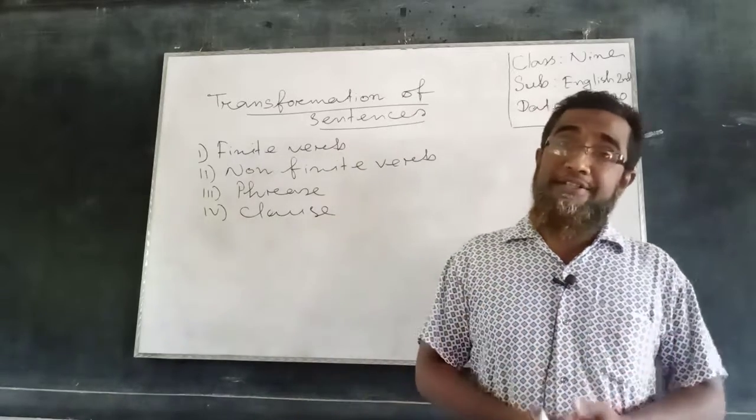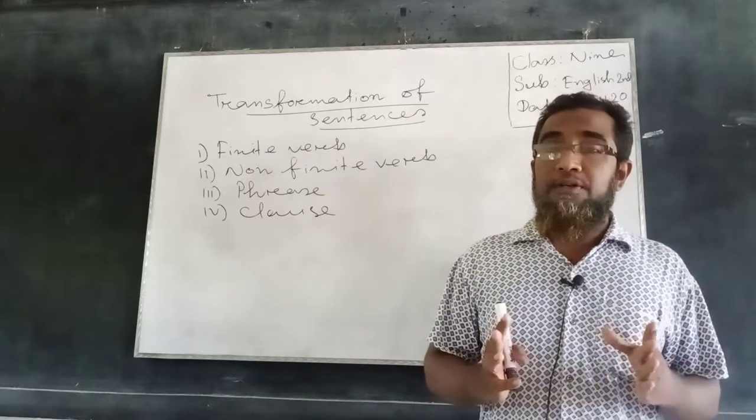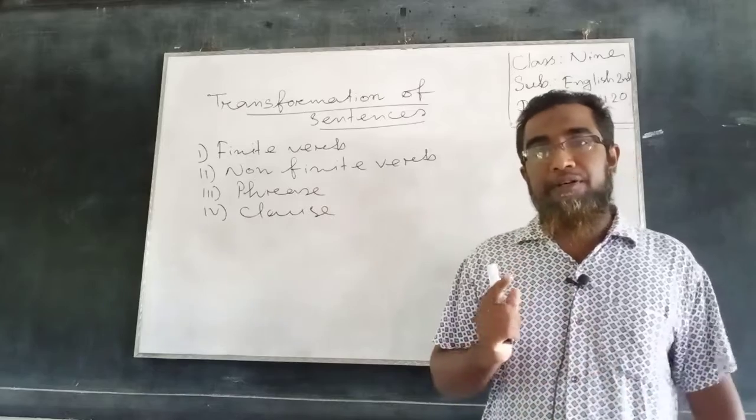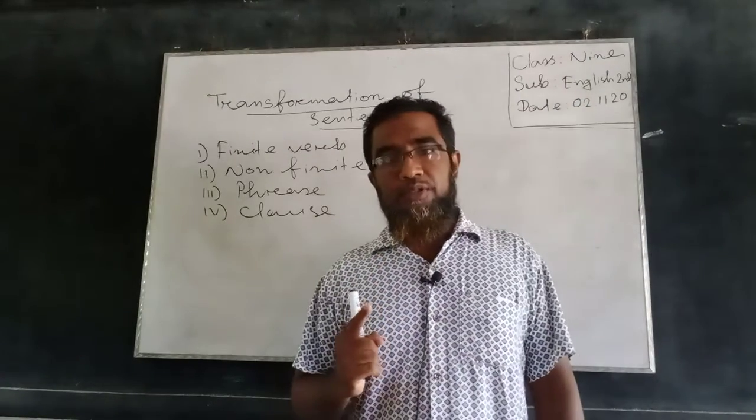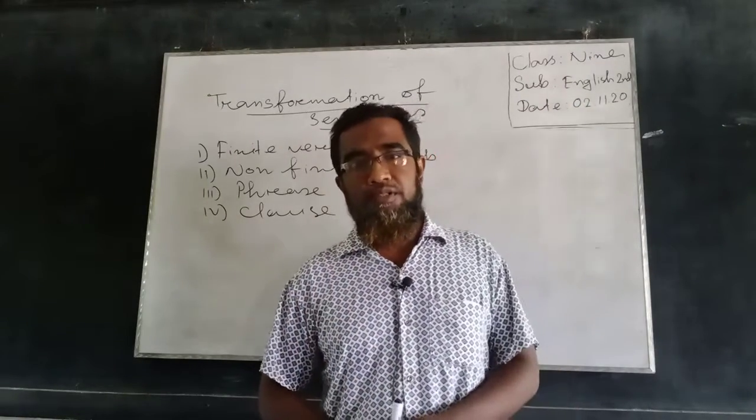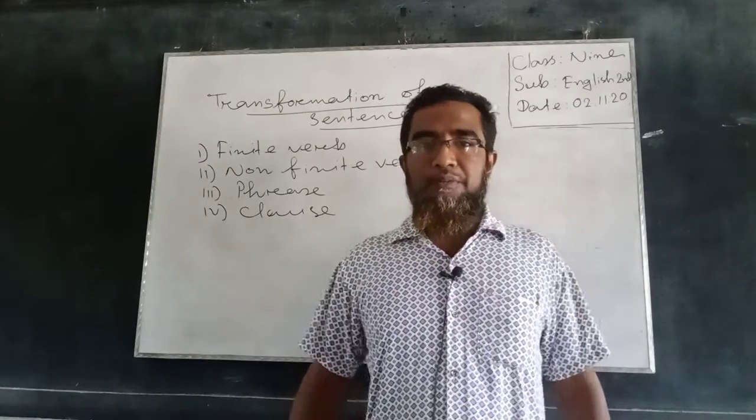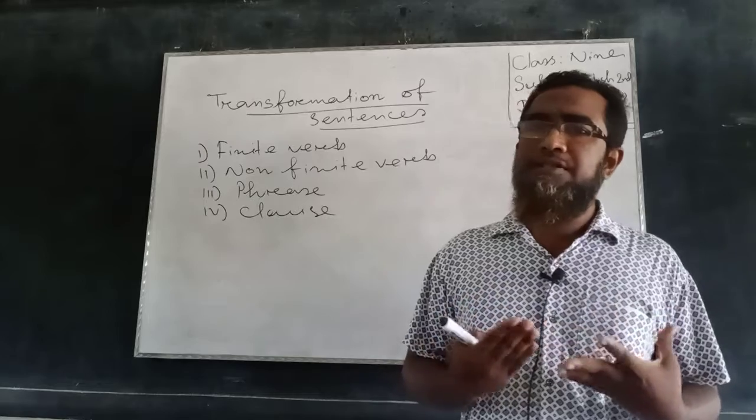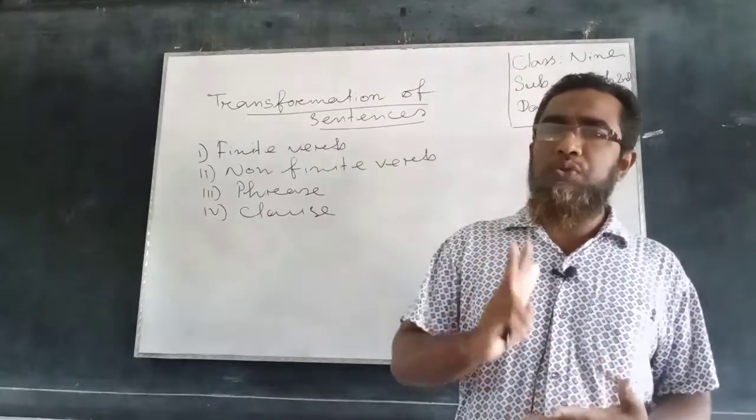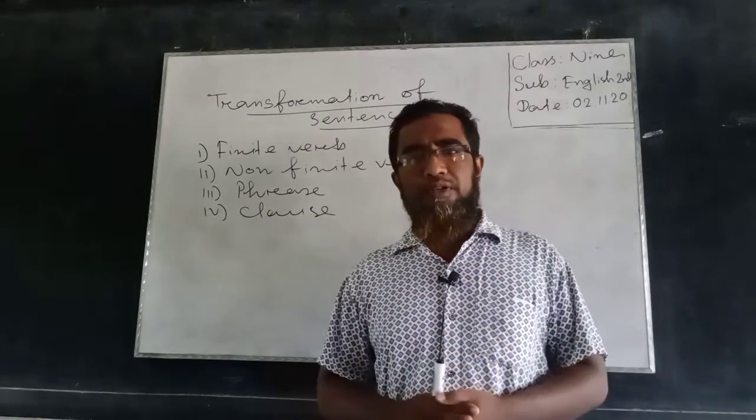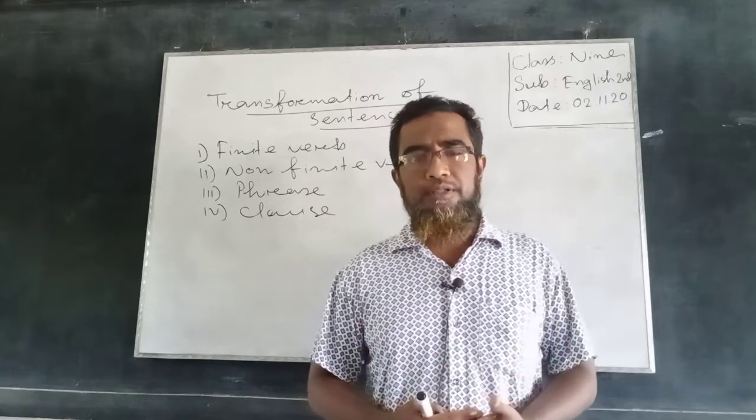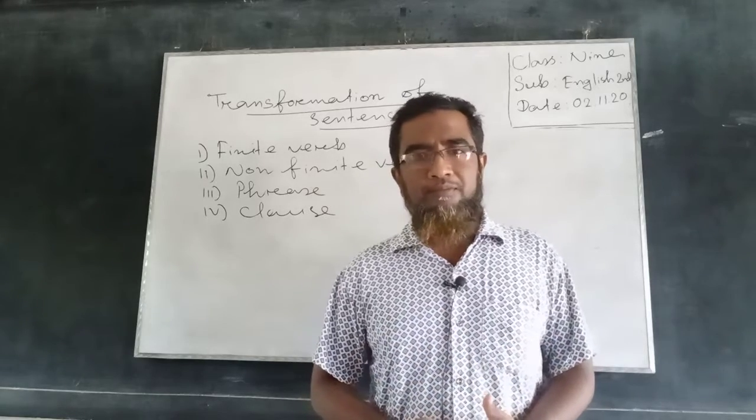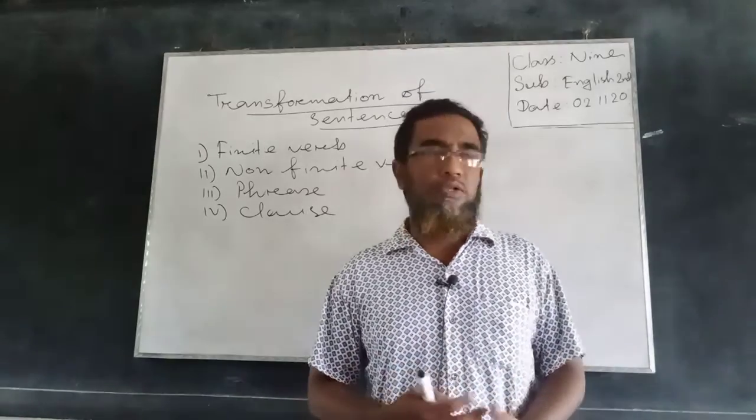And what is complex sentence? A complex sentence is a sentence that must have at least one principal clause and a subordinate clause. That is complex sentence. And what is compound sentence? A compound sentence must have at least two principal clauses combined with coordinating conjunction, namely and, but or were.